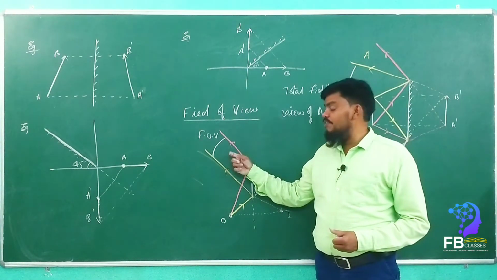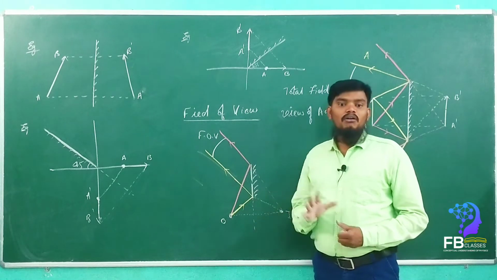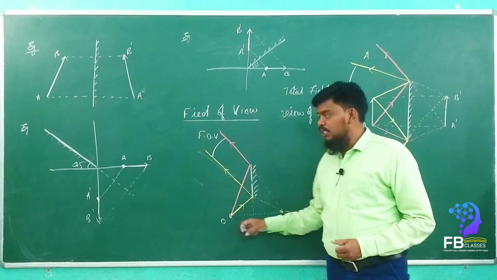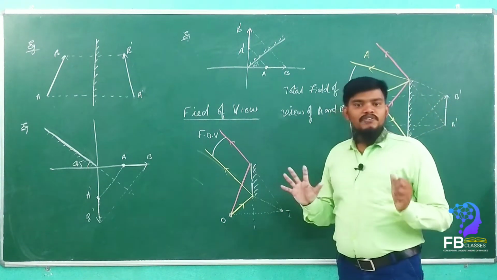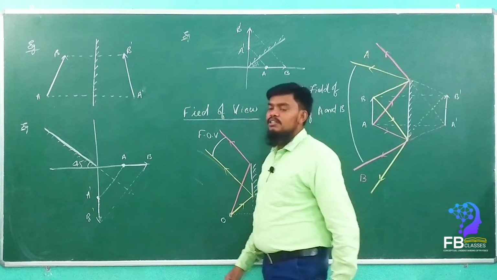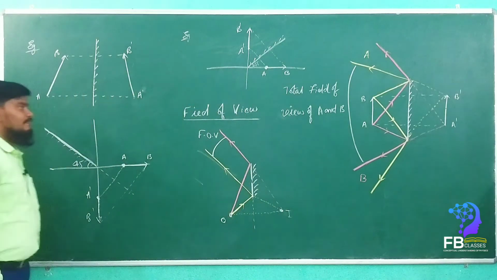From that area only we are able to see the image of an object, for the point object as well as the extended object. Are you getting my point? Do you understand very clearly? So can you please make a note of it, then we can continue the class.